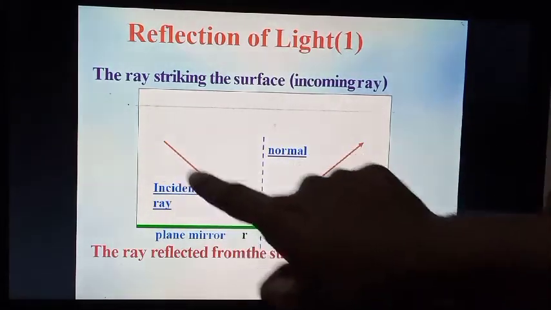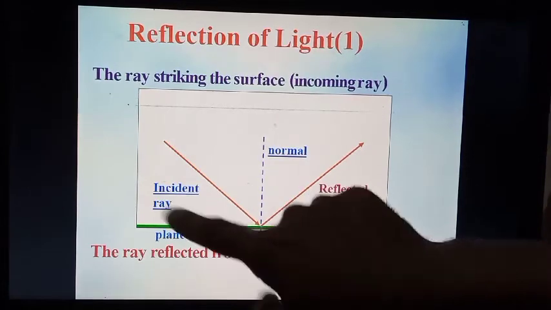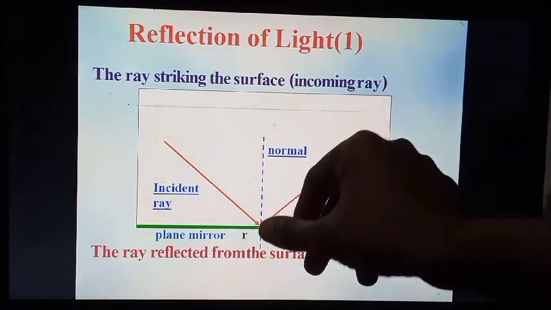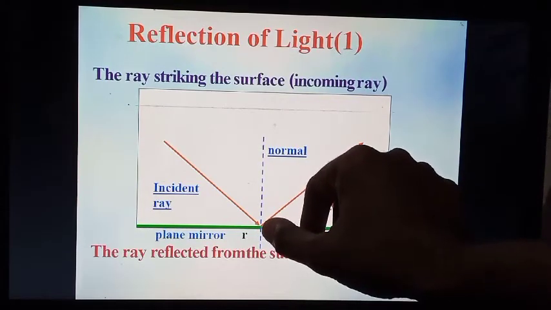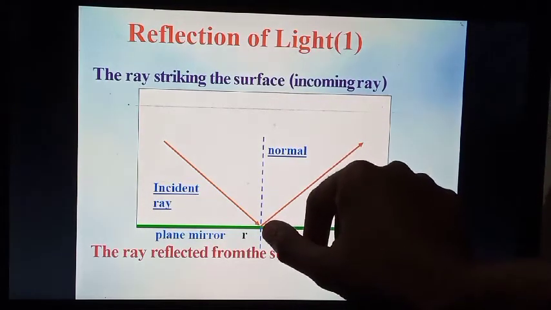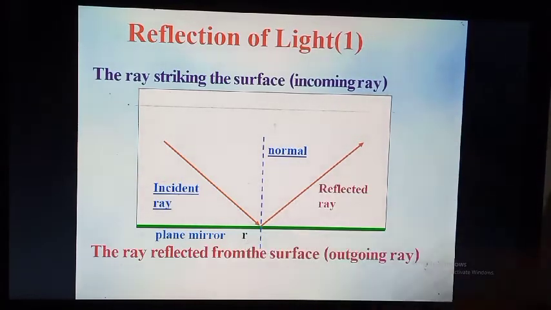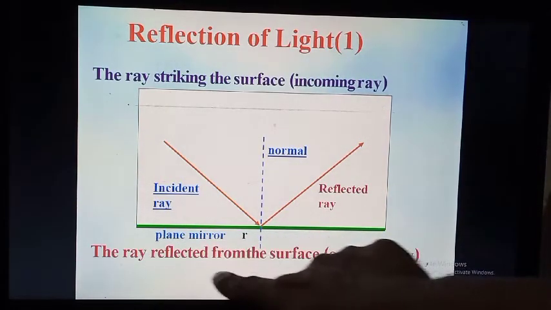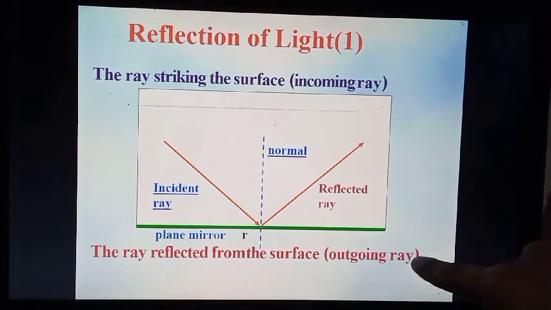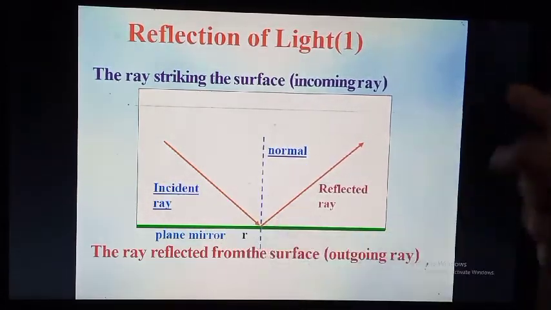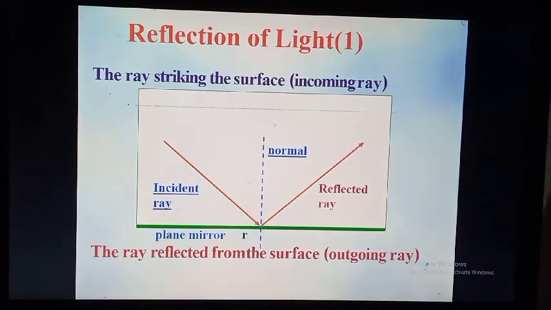We can say the incoming ray is called the incident ray, and the outgoing ray is called the reflected ray, and the touching point of the incident ray is known as the point of incidence, and it is denoted by R. So the ray reflected from the surface is the outgoing ray. What is the incident ray? That is the incoming ray. What is the reflected ray? That is the outgoing ray.